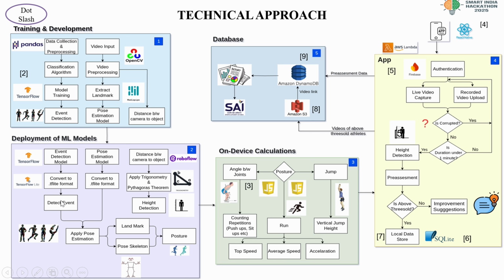From the event detection model, we detect the event and we apply the pose estimation model in that event to get the landmarks and pose skeleton of the athlete, by which we detect the posture. In parallel, the distance between camera and object will be calculated by RoboFlow. Then we are applying trigonometry and the Pythagoras theorem to calculate the exact height of the athlete.